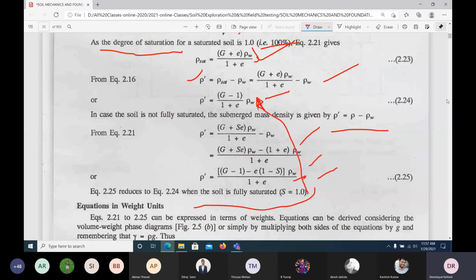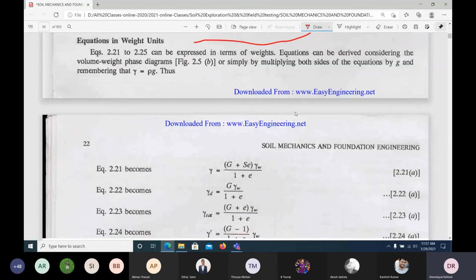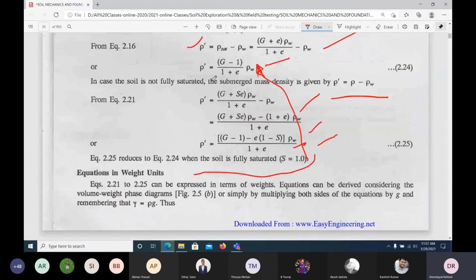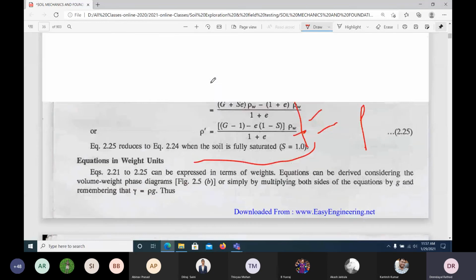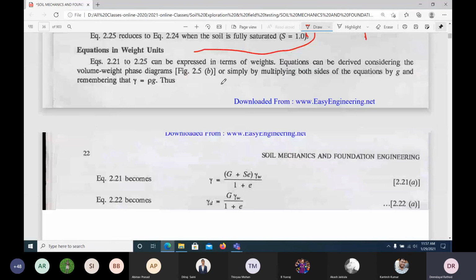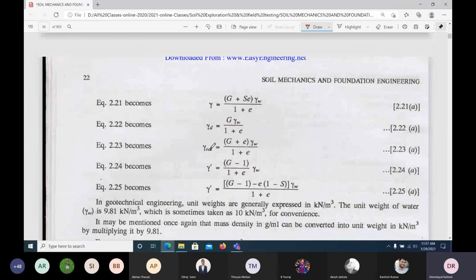Similarly, the same can be written with respect to density rho and unit weight. So these equations are very important: bulk unit weight, dry unit weight, saturated unit weight, submerged unit weight. Exactly the same equations.